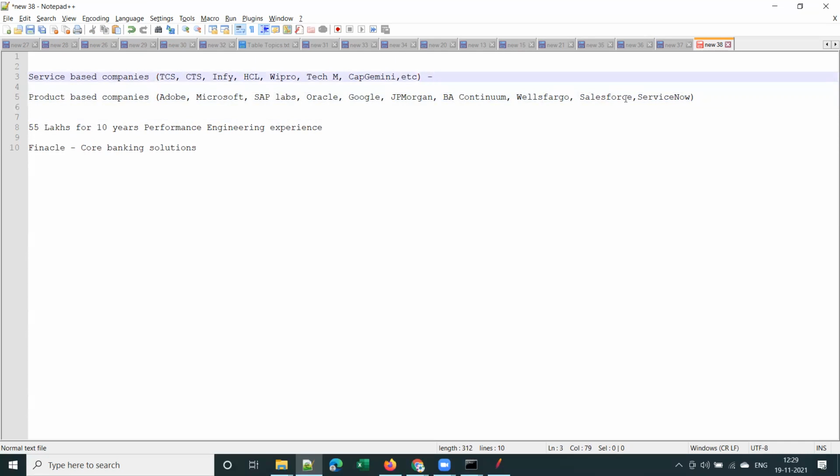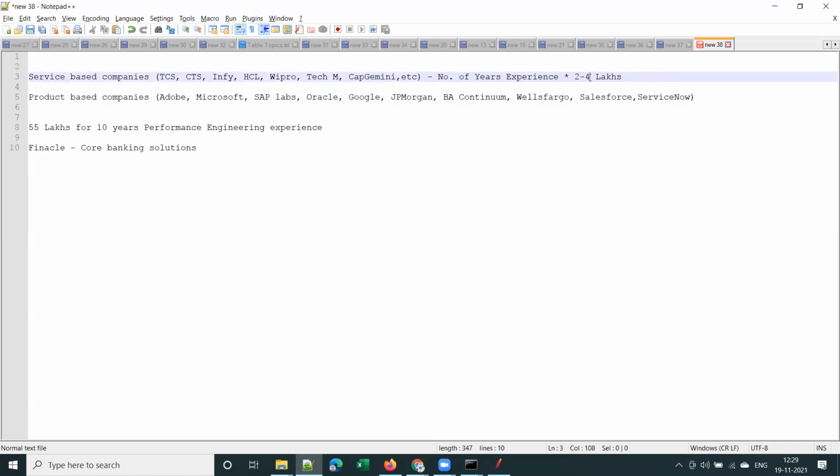The average package is something like this: number of years of experience, previously, into 2 lakhs. However, in the past 1 year it went up, and people are getting number of years into 3 lakhs also. I'll name it 2 to 3 lakhs. Clear, guys? This is the average package possible in performance testing, across all locations, by the way.